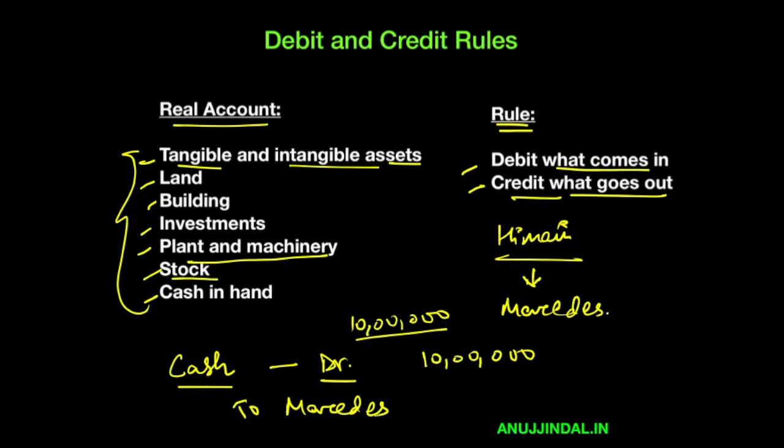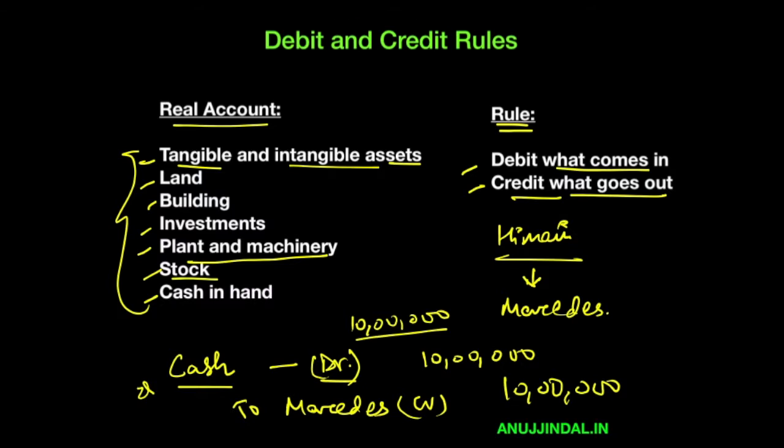So Mercedes has gone out, therefore Mercedes is going to be credited with the same amount, 10 lakh rupees. So you debit cash and you credit Mercedes. In this particular transaction, you're not debiting or crediting Himani at all, because Himani is a personal account and not a real account. Real accounts which are involved here are cash as well as Mercedes. So these two accounts are connected and related and affected in this particular transaction,